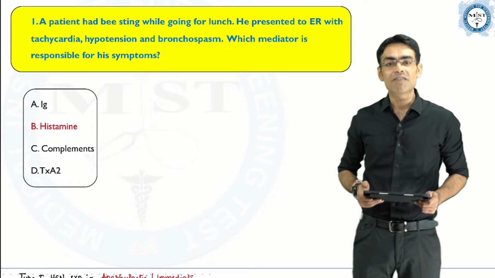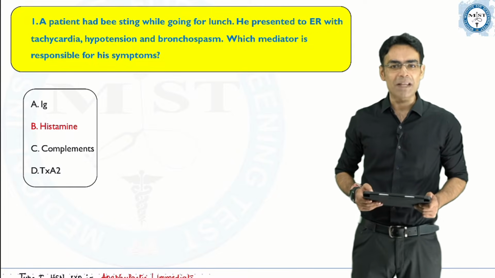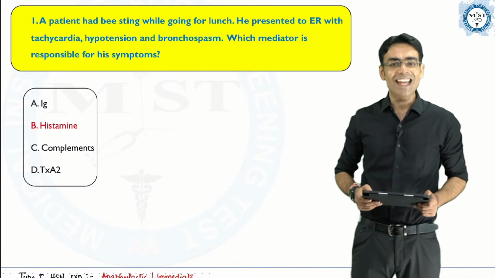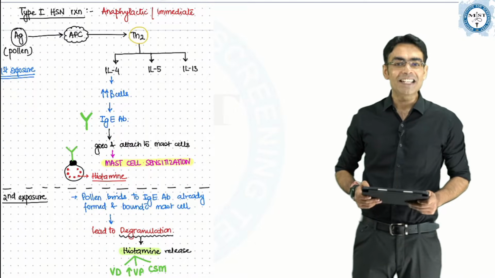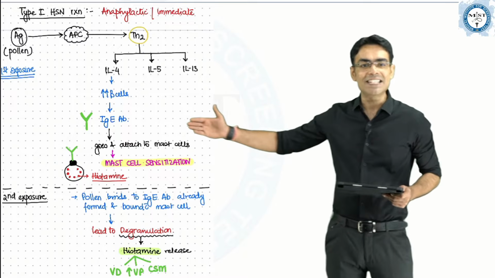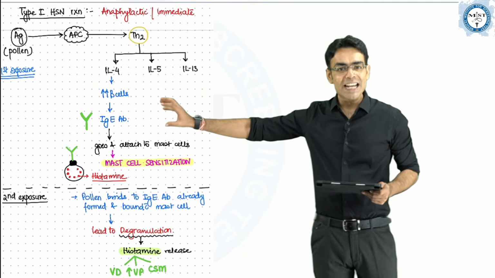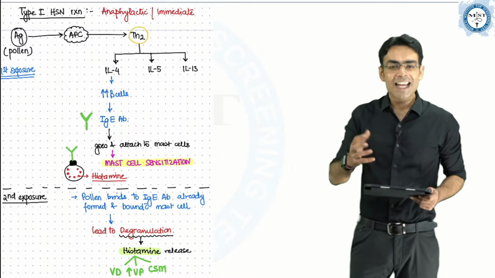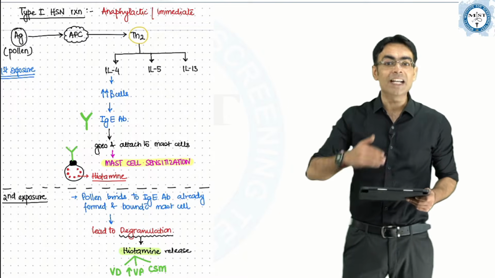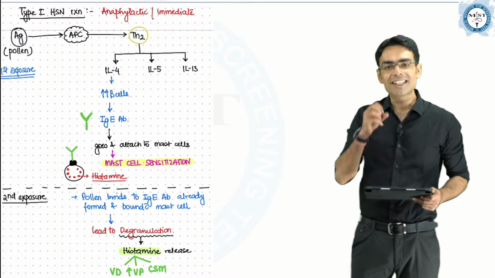The patient is suffering from type 1 hypersensitivity, and we have discussed in our classes that in type 1 hypersensitivity reactions, the antibody which is working is IgE antibody. But what is this IgE antibody doing? It is sensitizing the mast cells, and once there is an exposure happening again, these mast cells secrete the granules.